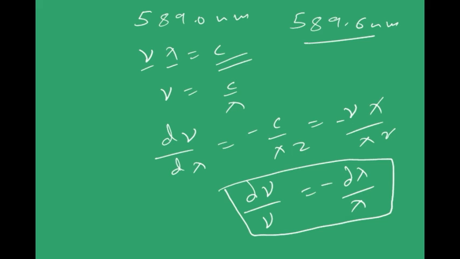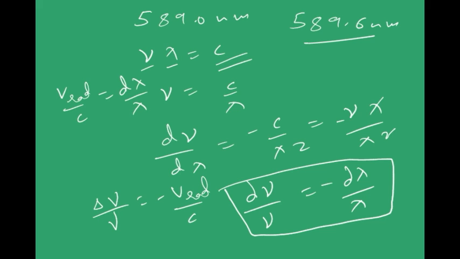I know that d frequency by frequency, that is delta frequency by frequency, is given by minus v radial by c. So I'll put the same thing here. What I'll get? v radial by c is equal to change in lambda by lambda. So my v radial should be equal to the speed of light, that is 3 into 10 power 8, into change in lambda, which is 0.6 nanometers, by lambda, which is 589 nanometers. Finally, the answer is 306 kilometers per second.